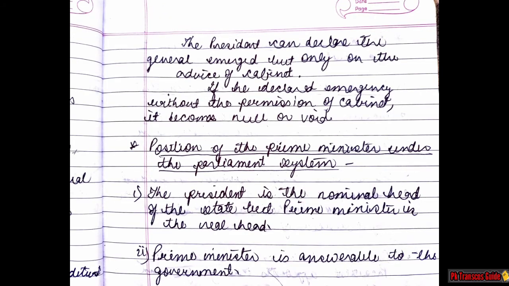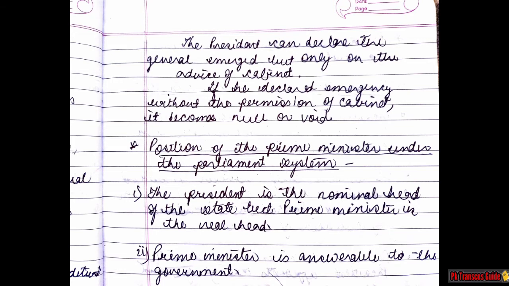So the president can declare the general emergency but only on the advice of cabinet. If we declare emergency without the permission of cabinet, it becomes null or void. So we have discussed the role or function of cabinet. Now let's see the next topic, position of the prime minister under the parliament system, which is mentioned in your syllabus and quite important for your exams.